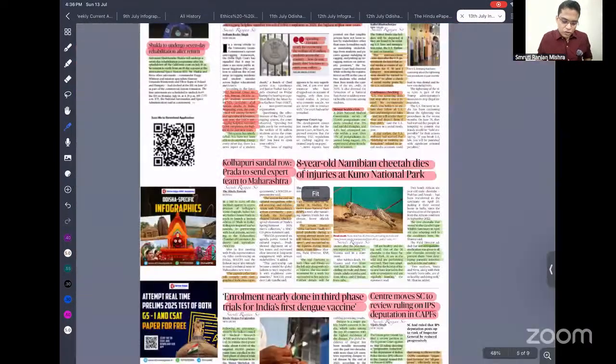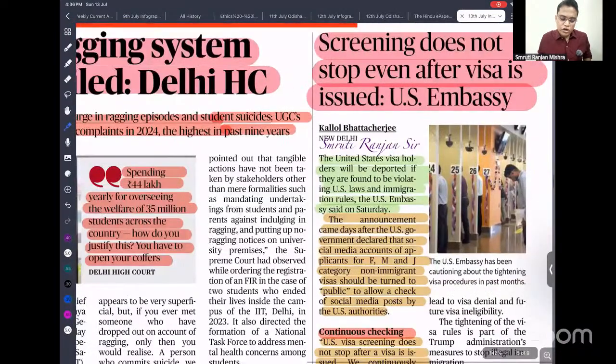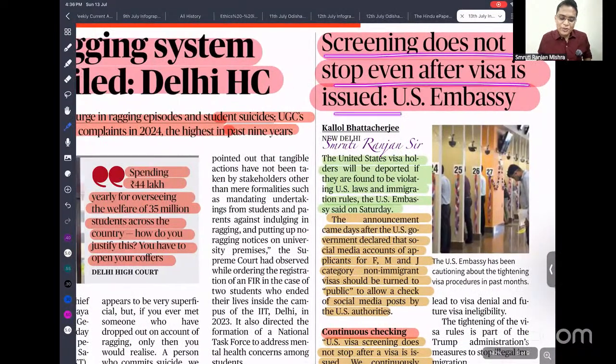Okay. So the next important news is that screening does not stop even after the visa is issued. This is what was said by the USA embassy. Now it is not only about screening. If you want to enter the USA for study, you have to open your social media account to the administration, and even if you get a visa, you still have to keep your social media account open, so that they can keep checking whether you are involved in anti-USA activity or not.